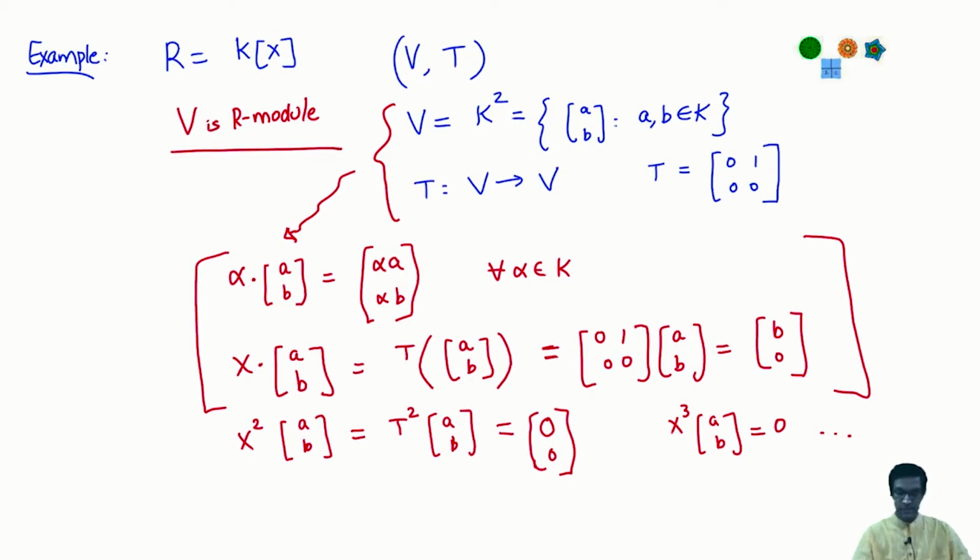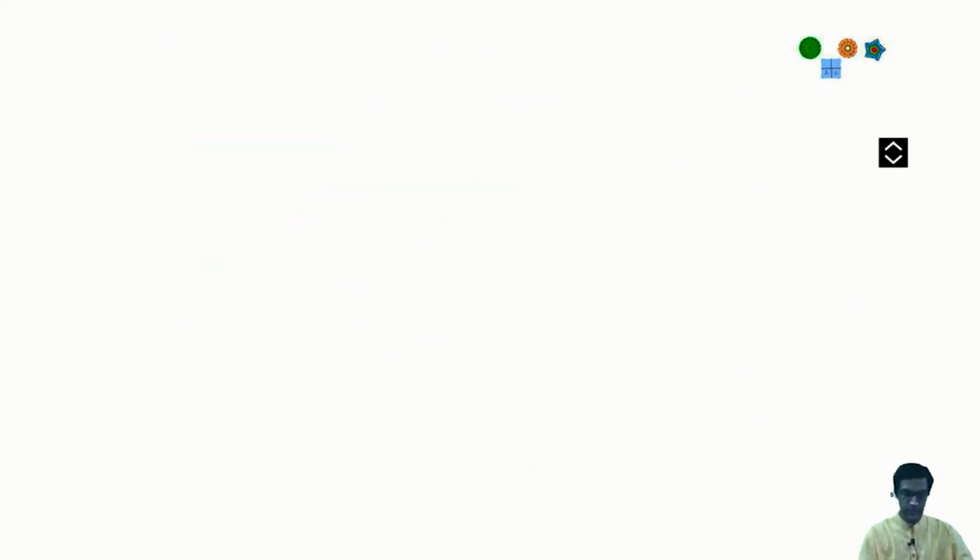Now I claim that in this context I can find an example of a submodule which does not admit a complement. Okay, so the next task is to try and understand what submodules of V look like. And remember, this again is something that we have addressed before. If I need to find submodules, so this is all over the ring K[x], the K[x] submodules of V are the same as T-invariant subspaces of V.